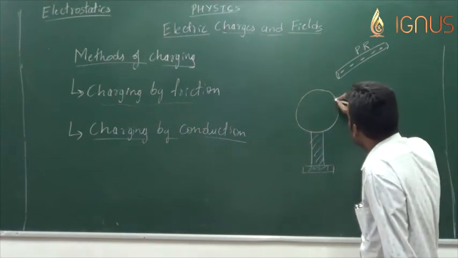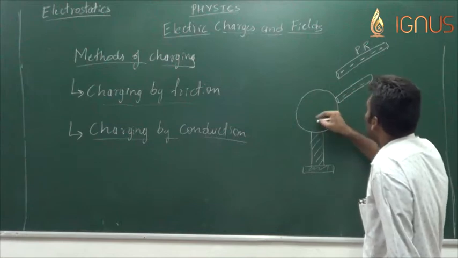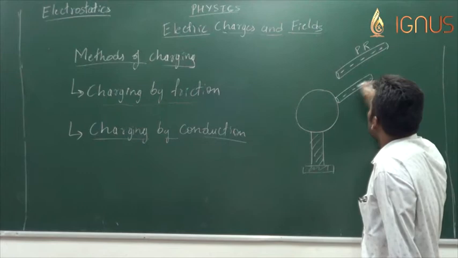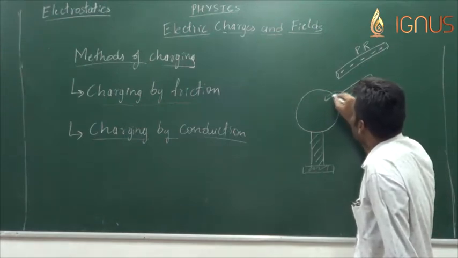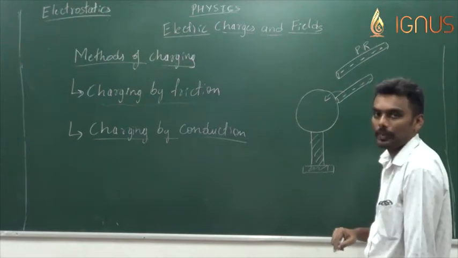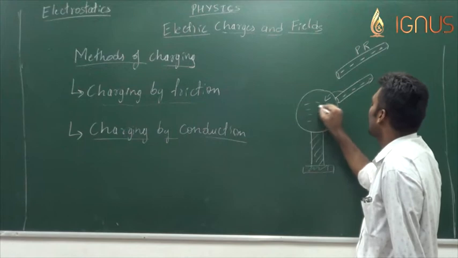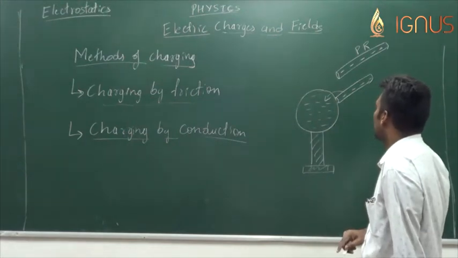I just need to touch the charged plastic rod to this metal sphere, and hence the negative charge from the plastic rod will transfer into the metal sphere. So these negative charges will come and deposit on the metal sphere.